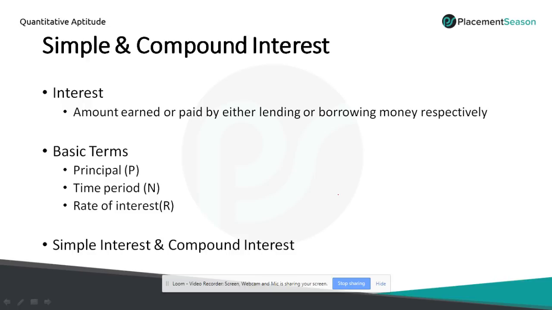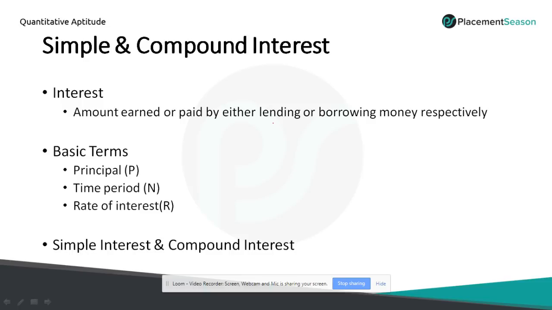It applies to both cases, borrowing and lending. As per the definition, it is the amount earned or paid by either lending or borrowing money respectively. In simple words, we can say it is the extra money which we get for the given money or pay for the borrowed money. That is called interest.